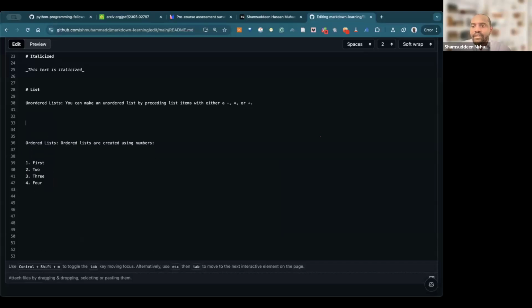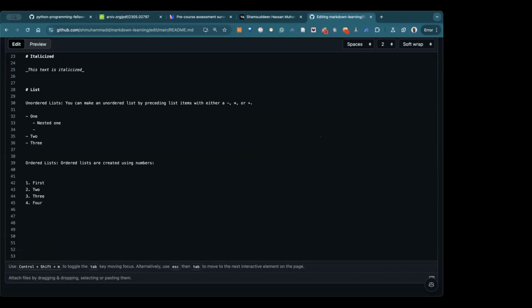All of this list. So if you want to create a list, this is it. You can say 1, 2, 3. And then here, if I want to create something nested, I can go here. You can see I'm not in the same level. I move my cursor. Can you see where it's clicking? And now I type nested 1, nested 2. Can you see that?